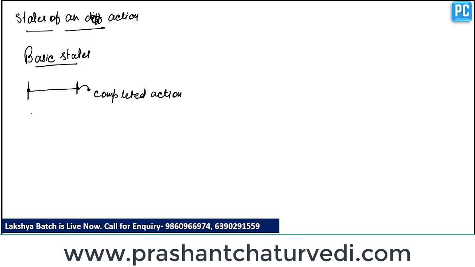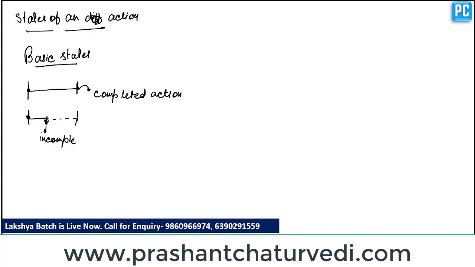And the second type of action is if an action starts at this point, goes on, and will end at a point of time, but if we consider this action at this point of time, here this action is incomplete. Incomplete actions are those that started at a specific point of time and will end at a specific point of time, but are not completed at the time of speaking.